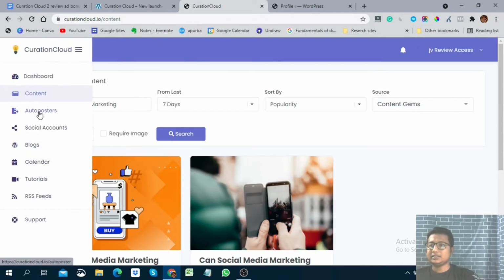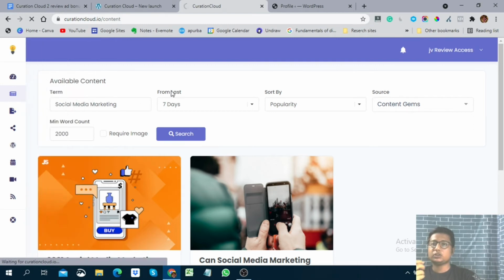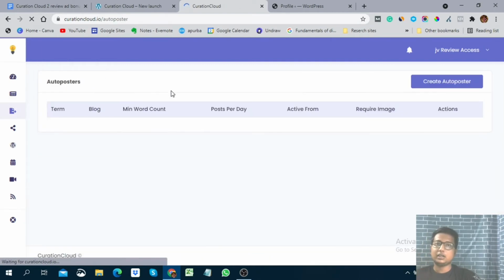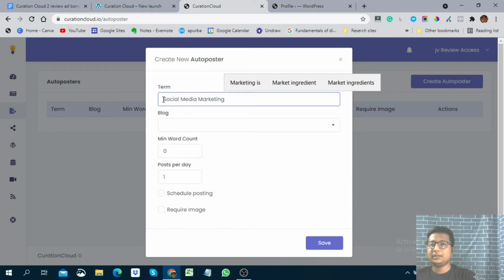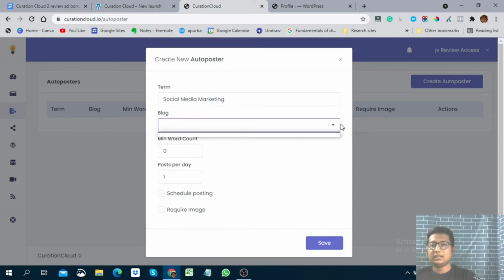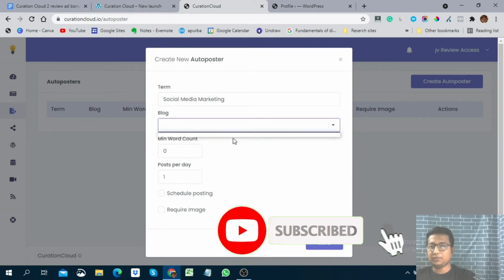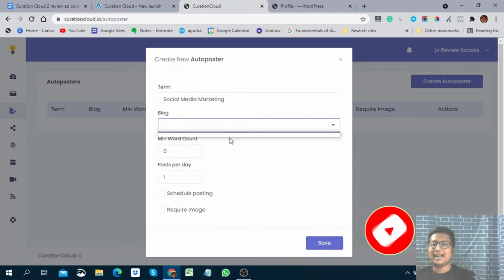And here you can see the auto poster. Auto poster is the new feature of Curation Cloud, which is very easy and very effective. You just need to select some terms. Here you can see I just put social media marketing also. Okay, I just put a name here, terms, and I select the blog, my blog. I didn't add any blog. So you can add your blog here.